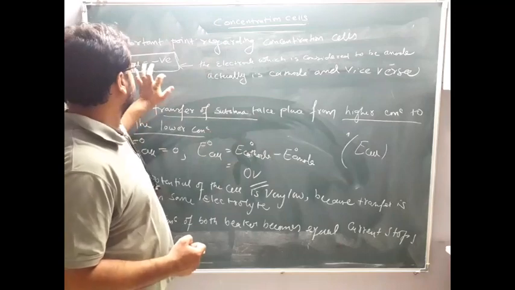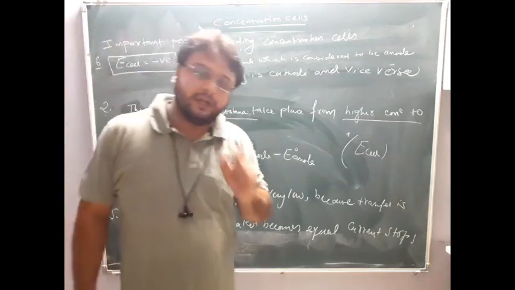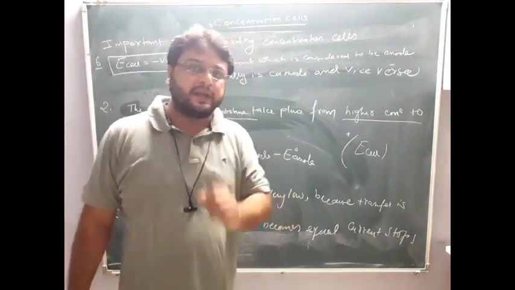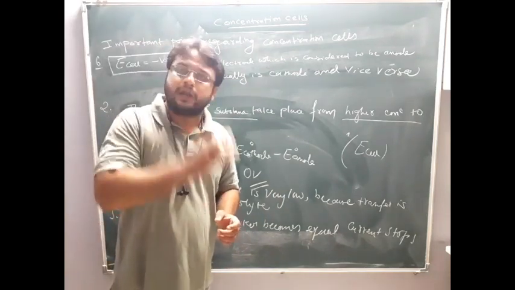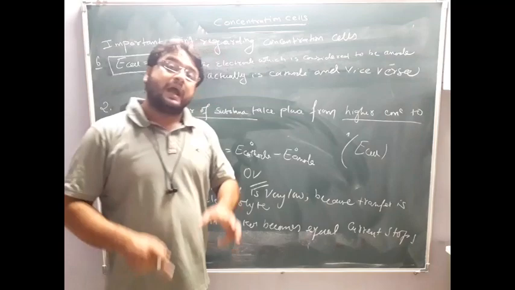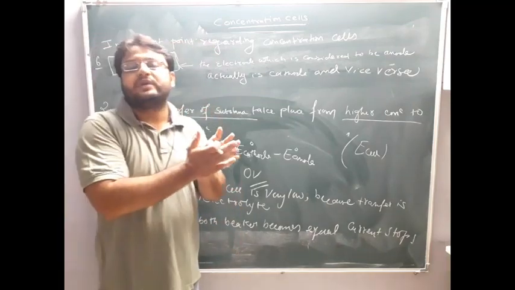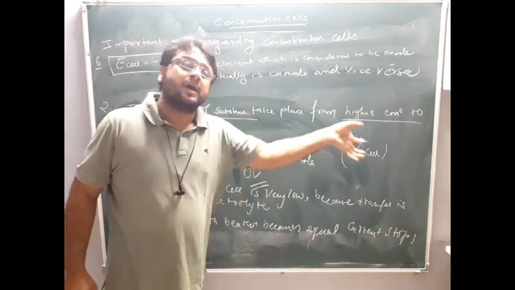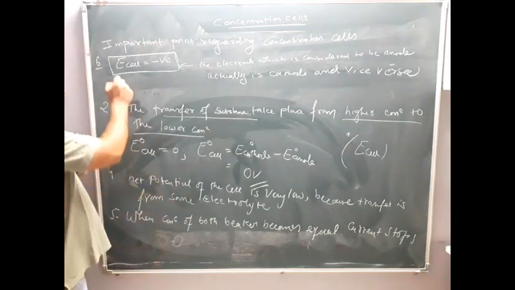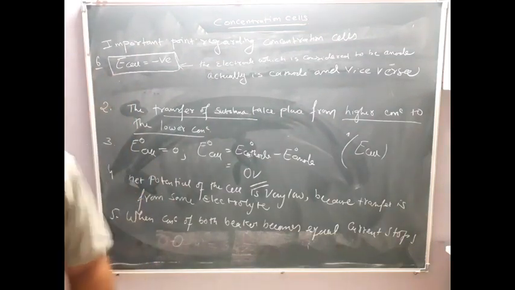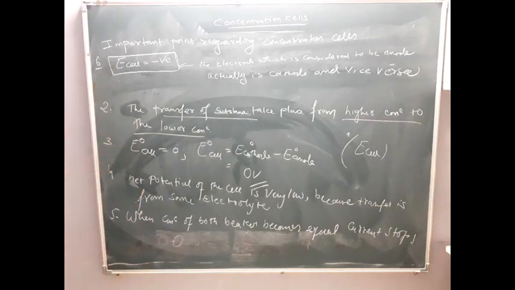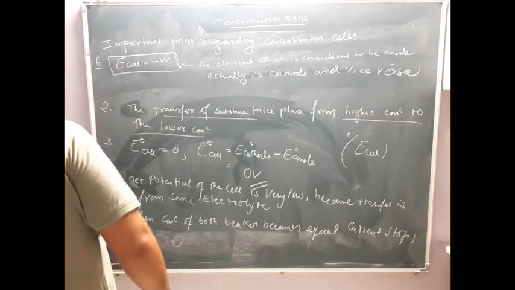So this point tells us, if E cell turns out to be negative, that indicates the half cell, the beaker, which we considered to be the anode is actually a cathode, and the beaker which we considered to be the cathode is actually an anode. So this is a very important point. Please remember this. Clear? You can copy out these important key points for the concentration cell.